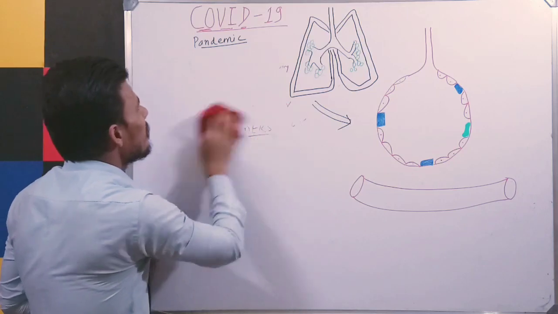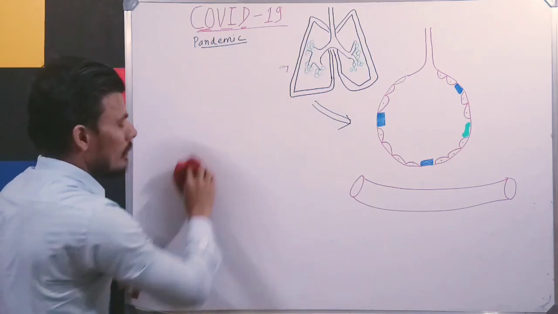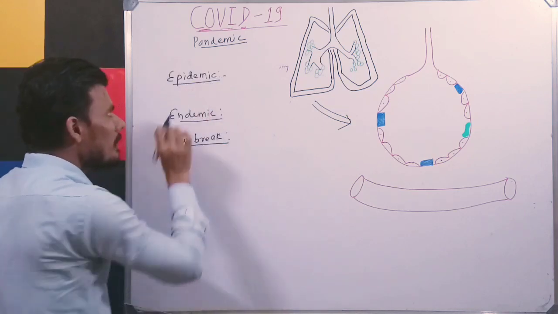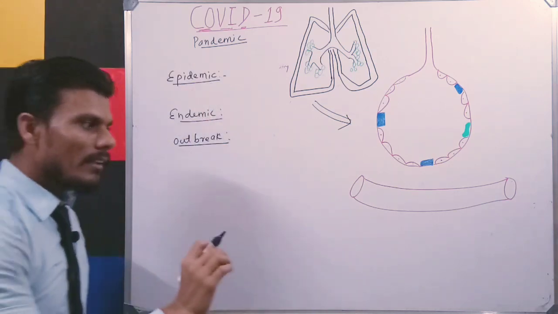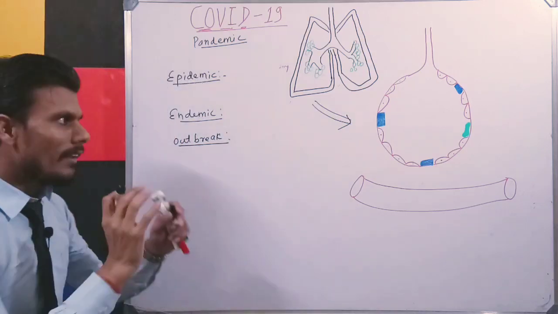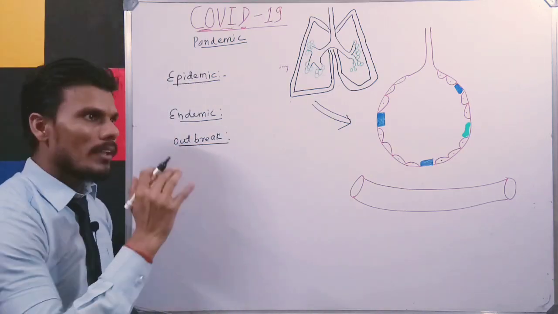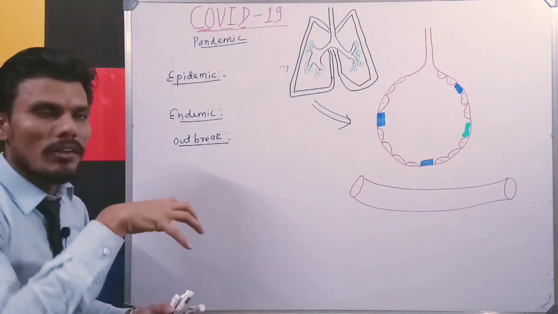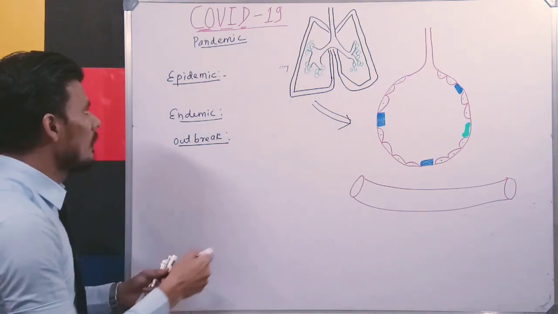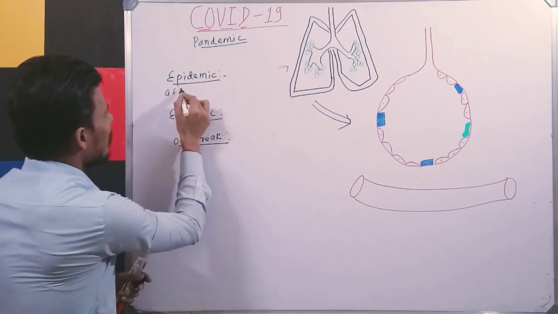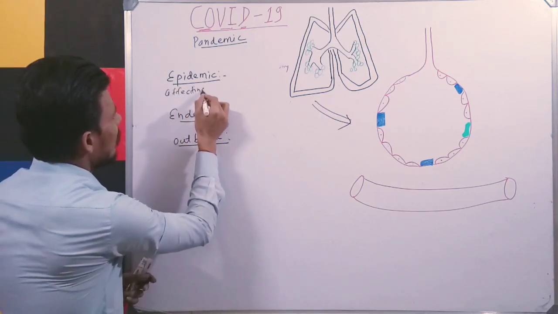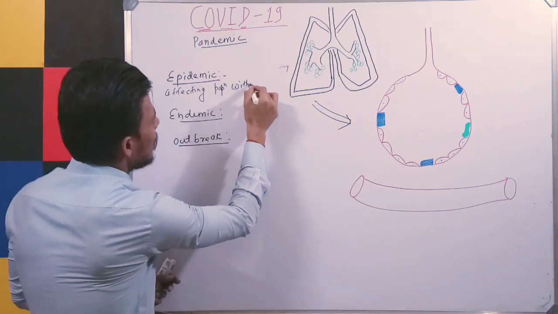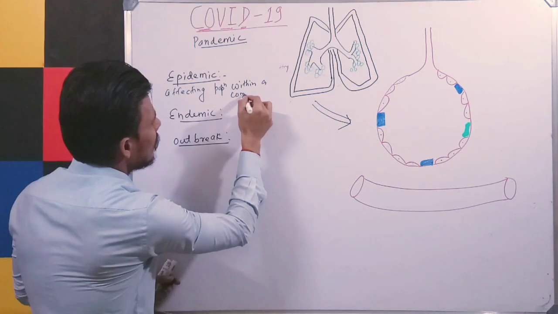Now we will see the meaning of pandemic. Before that, epidemic means when any microorganism is infecting a larger number of the population within a community.